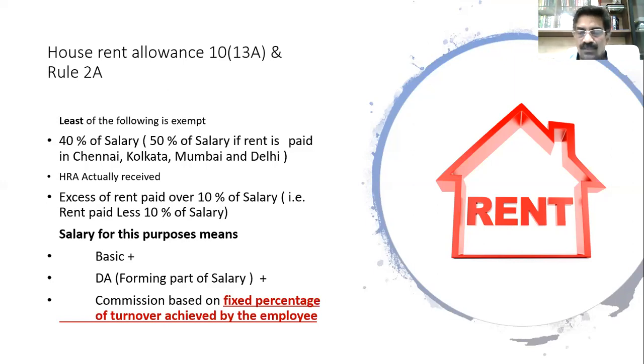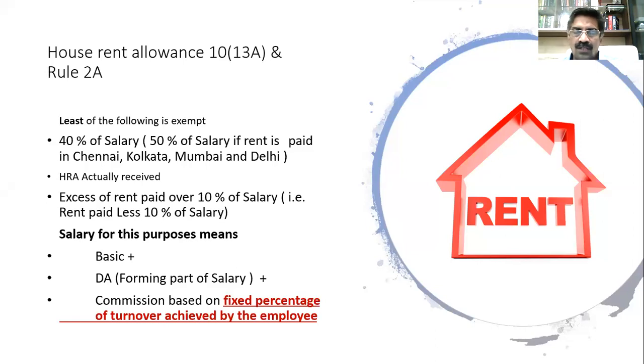The last but not the least, which is not there in the section, is decided by a very important Supreme Court decision, CIT versus Gestetner Duplicators. What does this particular judgment say? It says normally if you take the case of sales employees, their salary will be very low. The fixed component will be very less, but their variable component will be very high. The company will say, boss, we will give you a salary of 20,000 rupees per month. You do sales of 3 times your salary. Beyond this, we will give you 1% or 2% as a commission beyond the sales achieved over the target.